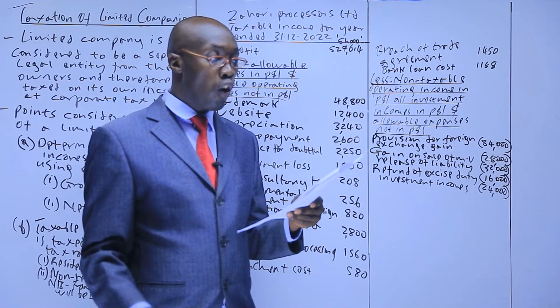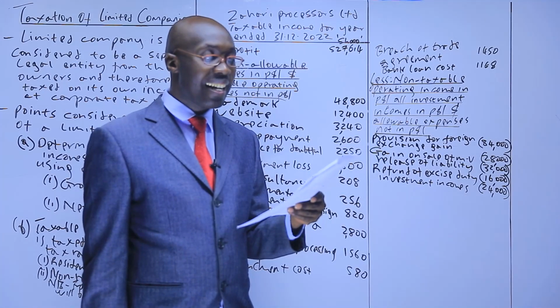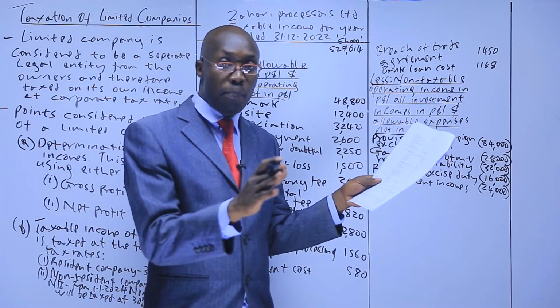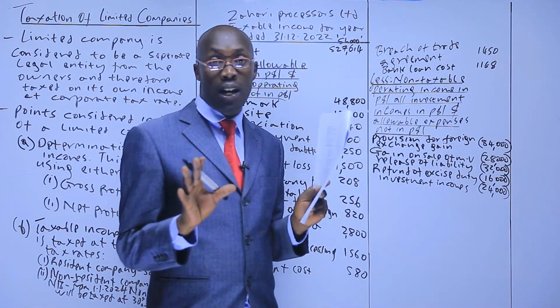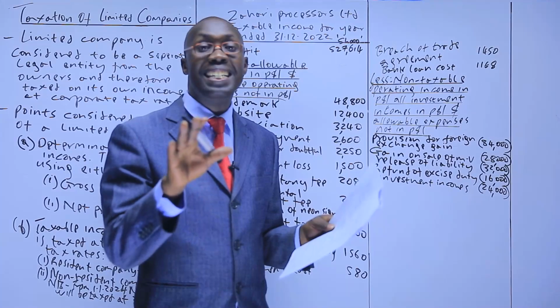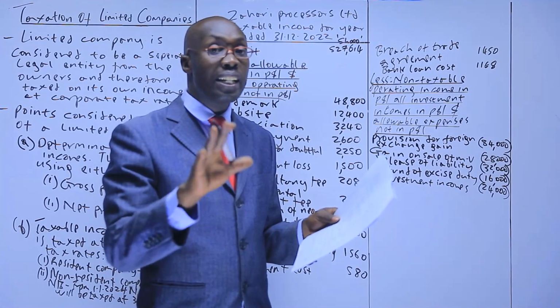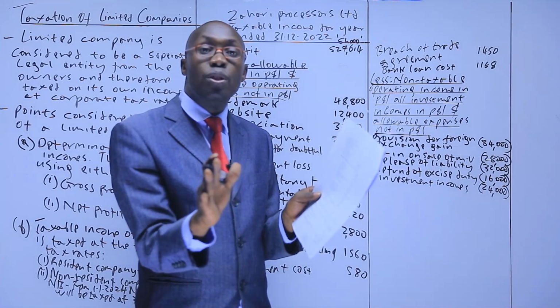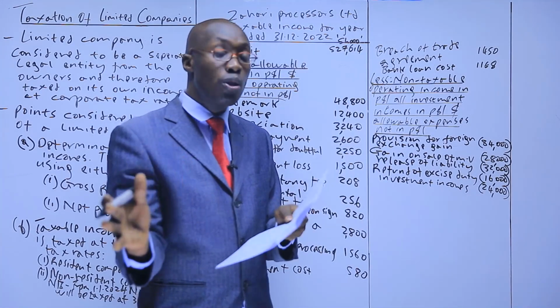Number one, on 1st April 2022, the company acquired the following assets. Well, those assets were not in the P&L, but themselves they are not allowable. What we allow in them is capital allowance or investment allowance. And there is nowhere we are told that this is the capital allowance to use. If you are not told, we said you compute yourself.